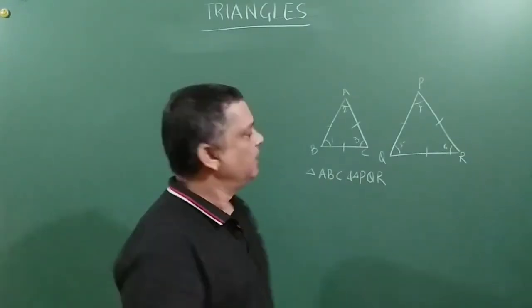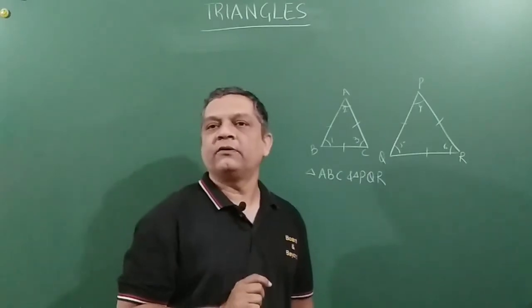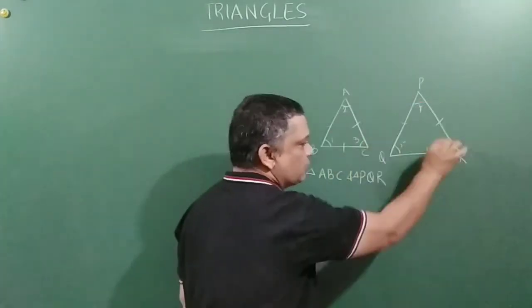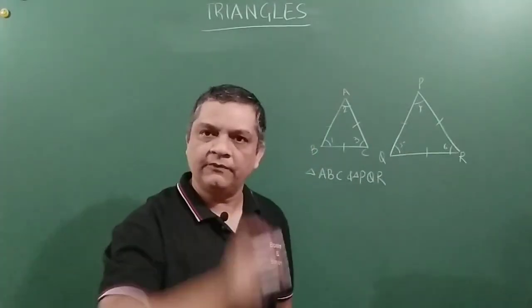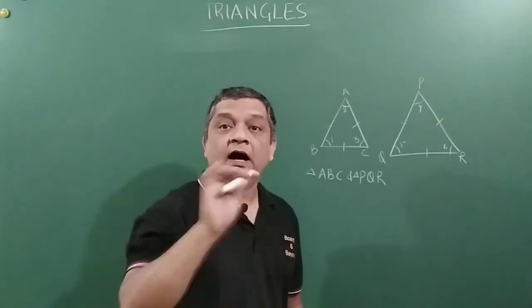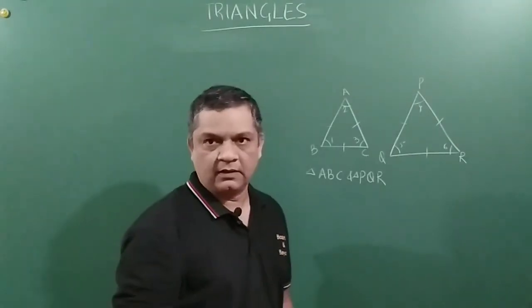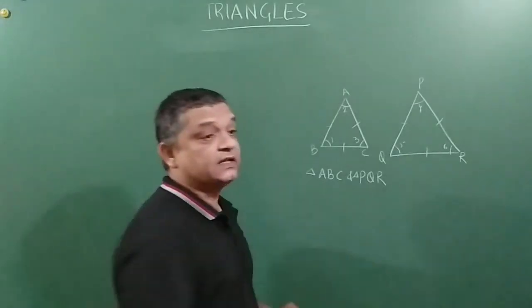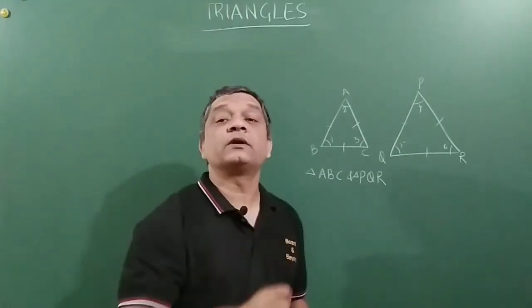But when we talk about similarity of triangles, that means the respective angles of the two triangles are the same, and their respective sides are in a definite proportion, then we say that these two triangles are similar to each other.